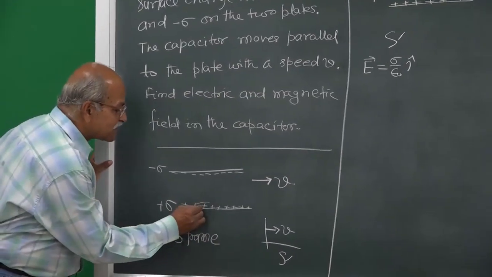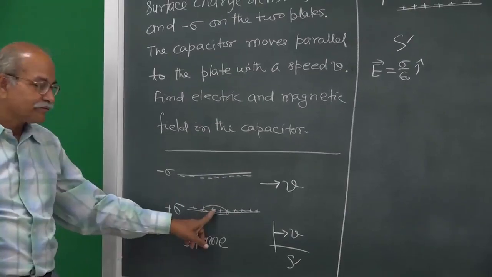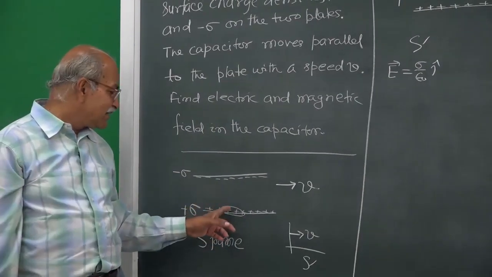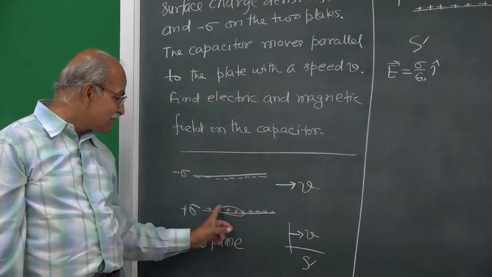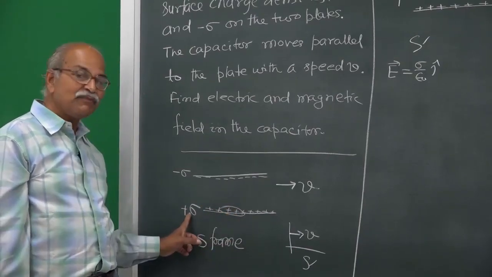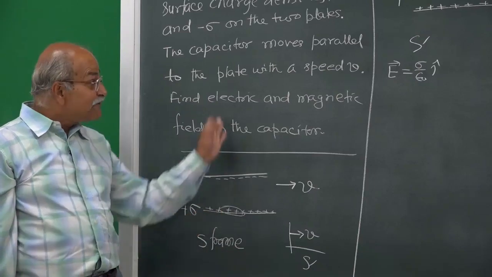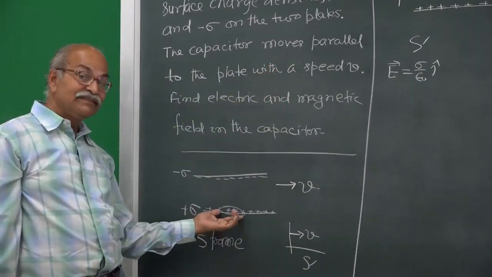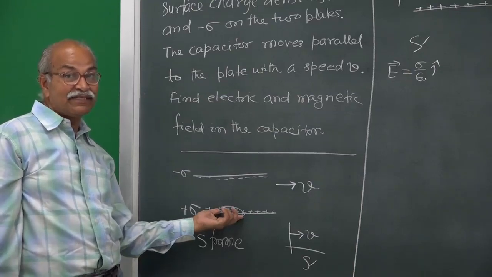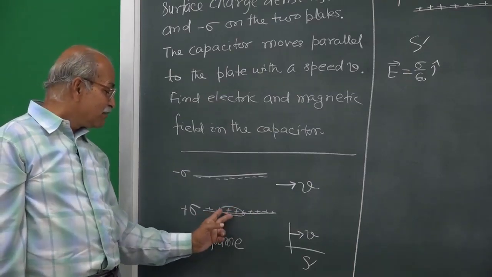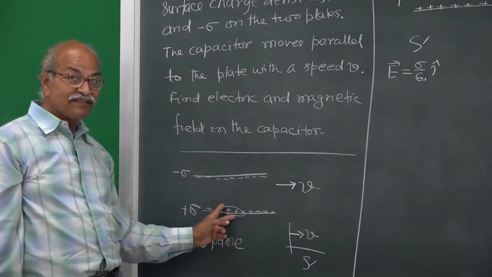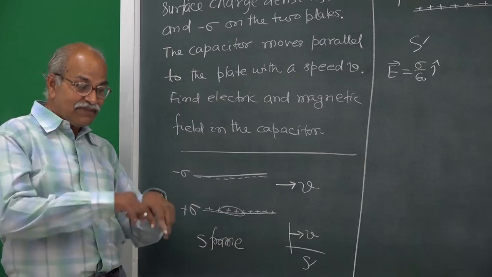So, on this capacitor if you take a unit area, or some area, then the charge contained here divided by that area will be this sigma. When you change frame, this area changes, the charge remains the same in this area, but then the area itself changes because of length contraction, right. You have length and width.